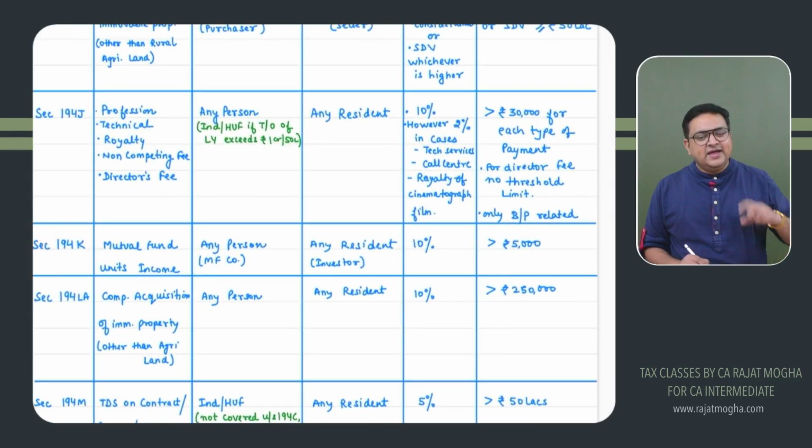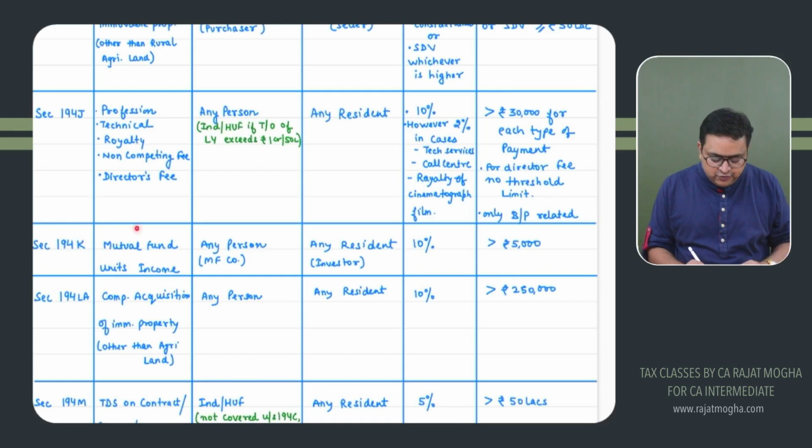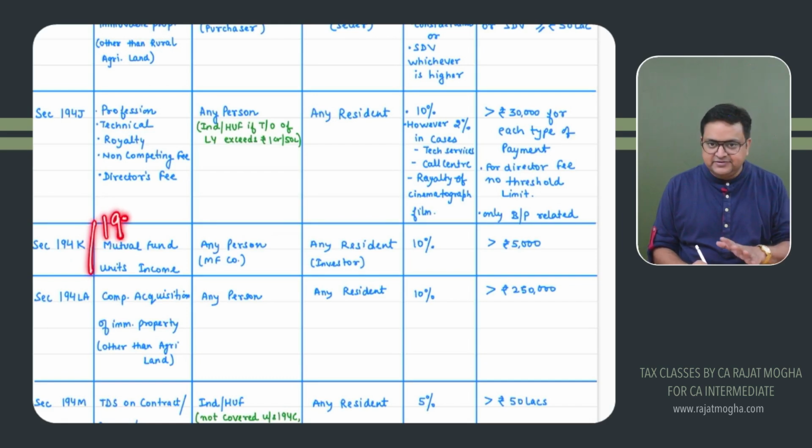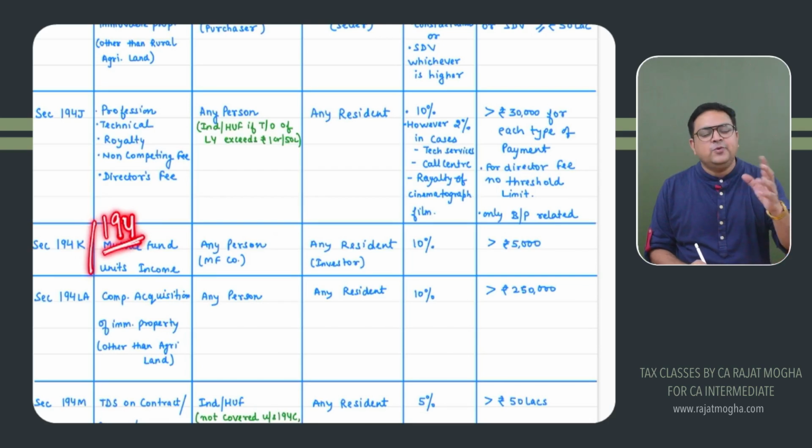194K. 194K is actually an income of mutual fund. Income of mutual fund. And if you have this printed copy, I'll be sharing this PDF, so you can write it over here. It is equivalent to 194.